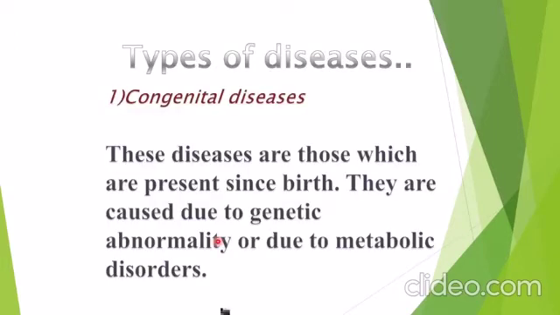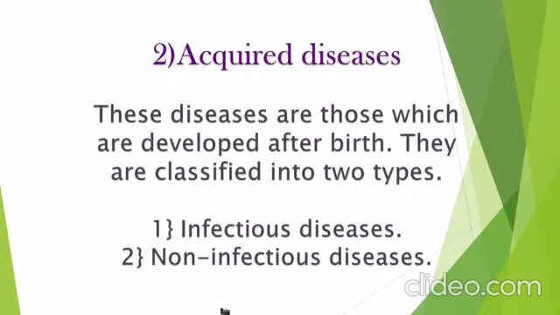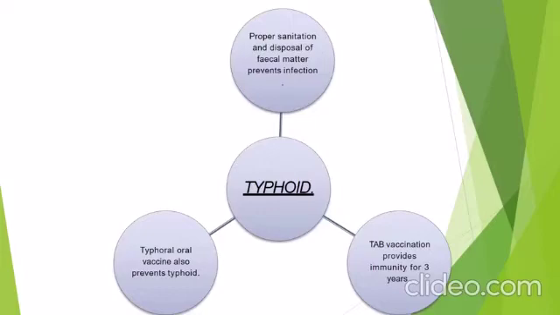Now, congenital diseases, we were talking about them. These diseases are those which are present since birth and they are caused due to genetic abnormality or due to metabolic disorder or physiological abnormalities, which come under metabolic disorder. And acquired diseases, I've told you, are developed after birth and are of two types, infectious and non-infectious.